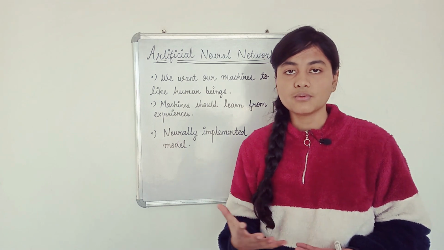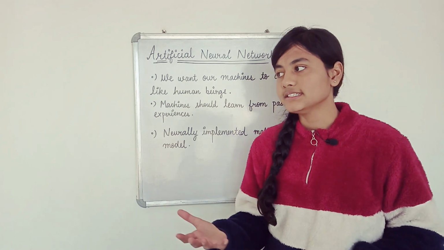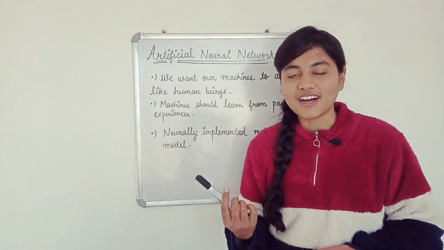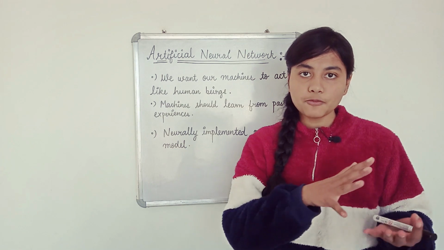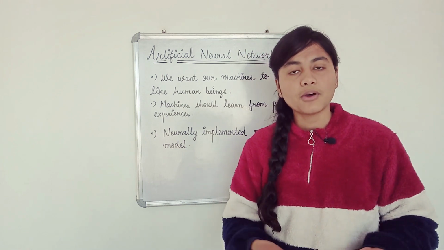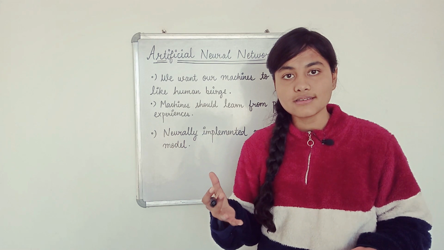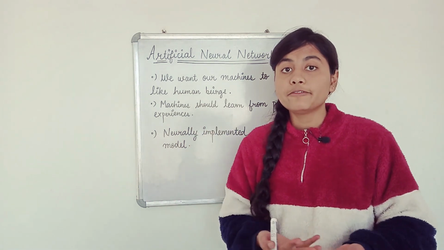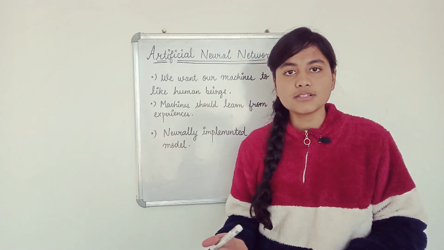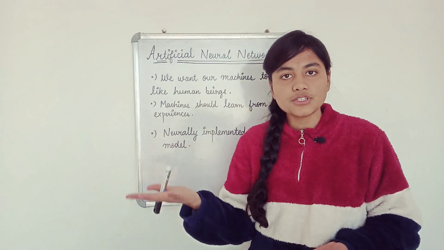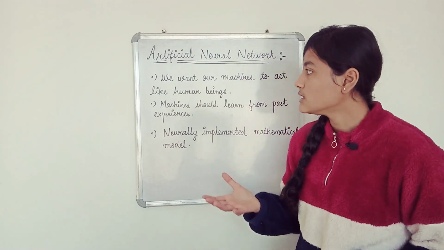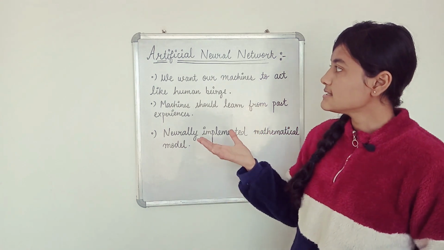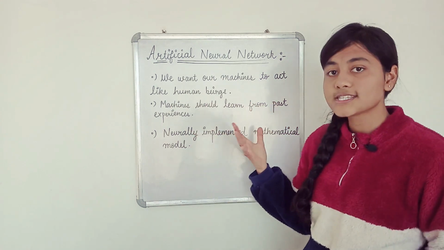As a child, we are trained about different things, that this is a cat, this is a dog, or this is a blackboard, this is a marker. From the very childhood we are trained about these things, and what we are doing is we are registering everything inside our brain, right? We learn different things according to the situations, and then we use them for future references, right? So this is what we want our machines to act like. So this is the whole approach of the subject.